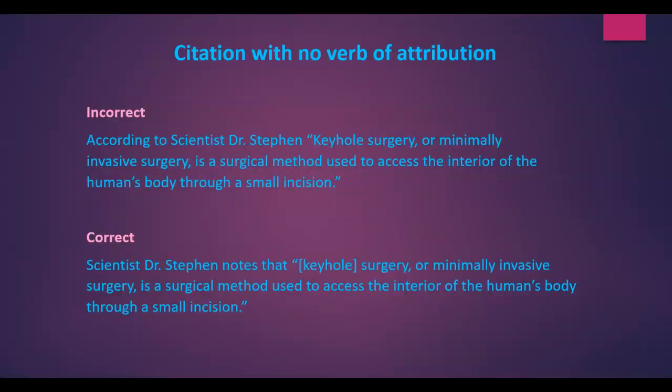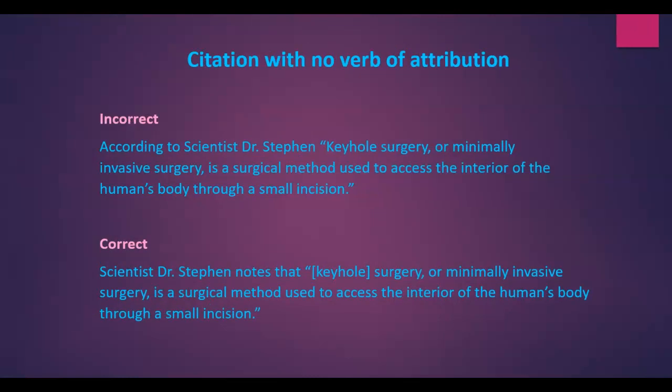When we have no verb of attribution, we do not have a verb that characterizes how the author is stating the quote. The example above says, according to scientist Dr. Stephen, and it's followed by the quote. In the correct part, you would need to add a verb, such as notes, to characterize how scientist Stephen is stating that quote. And if we have a quote that originally started with a capital letter, such as in this particular quote, we need to make sure that we write a lowercase word.